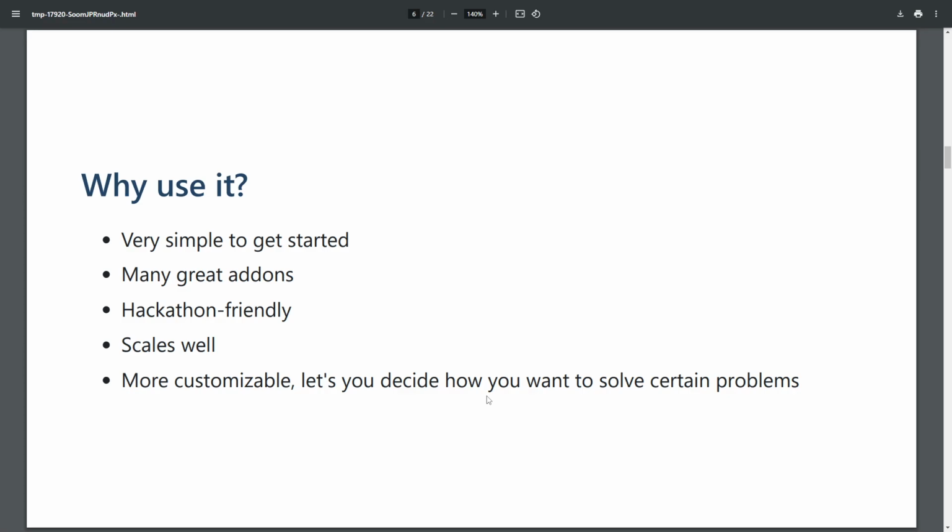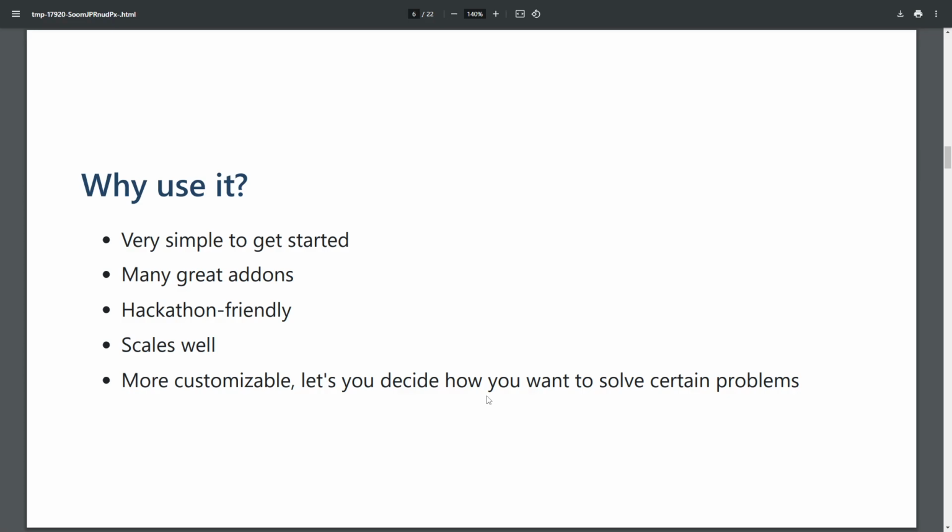So I think I've kind of already gone over this a little bit, but why exactly should you use Flask? Well, it's very simple. Like I said, it's very lightweight, so because of that, it's very easy to get started. If you're building something more complicated, there are a ton of great add-ons and third-party libraries that are made specifically to tie into Flask. So it's going to make your development experience much, much easier.